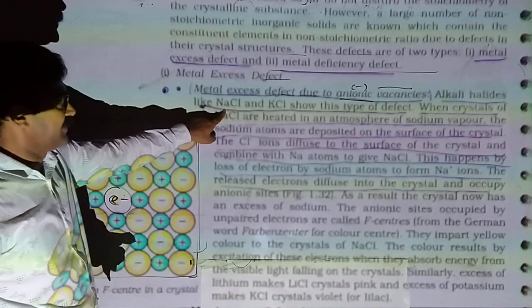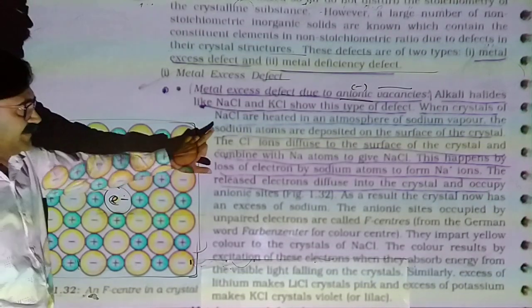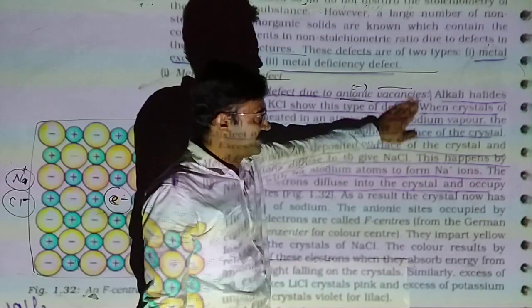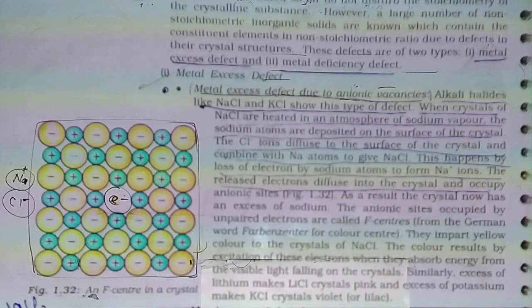Alkali halides like sodium chloride and potassium chloride show this type of defect. When a crystal of NaCl is heated in the atmosphere of sodium vapor, sodium ની vapor સાથે ગરમ કરો, sodium atoms are deposited on the surface of the crystal and combine with chloride ions to give NaCl.